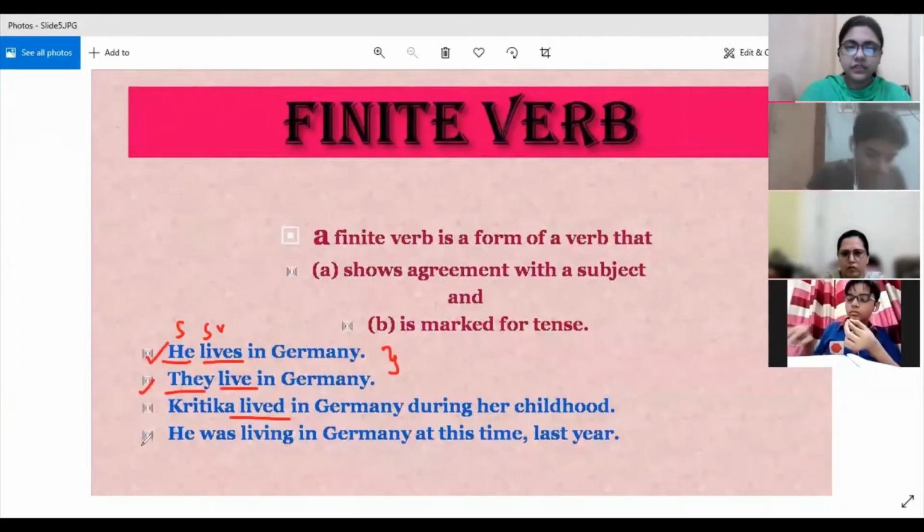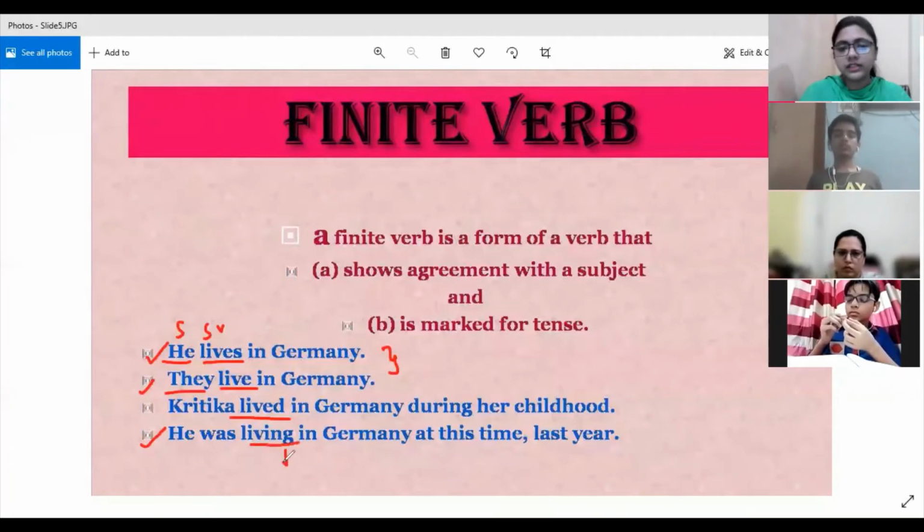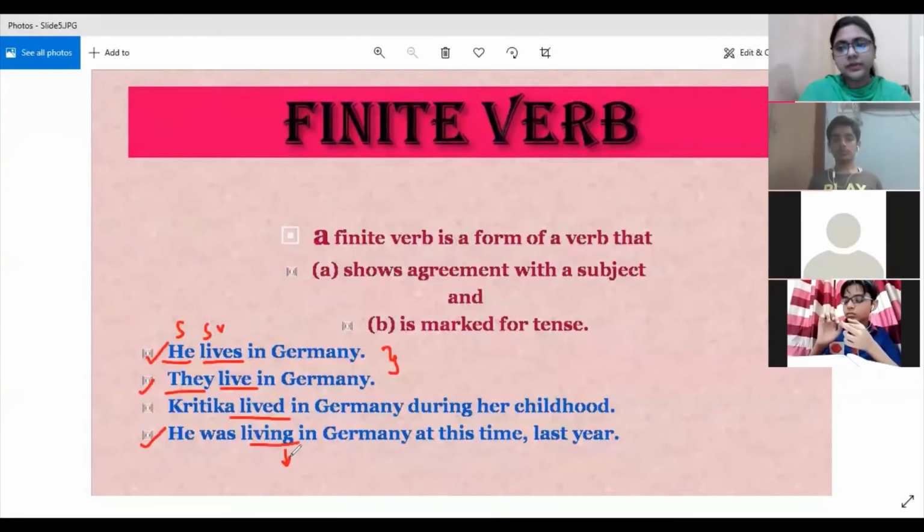And in the fourth sentence, if you see, he was living in Germany. When the ing form of a verb is used, it is a participle, isn't it? And what is a participle? A participle is a non-finite verb. So here, what is our finite verb? Was is our finite verb.